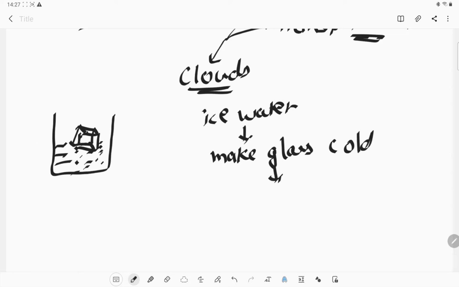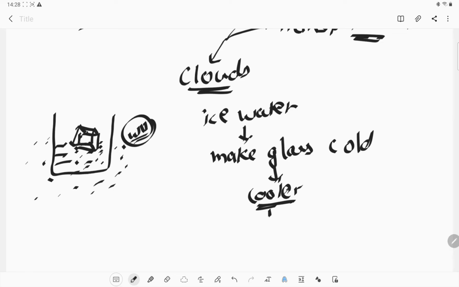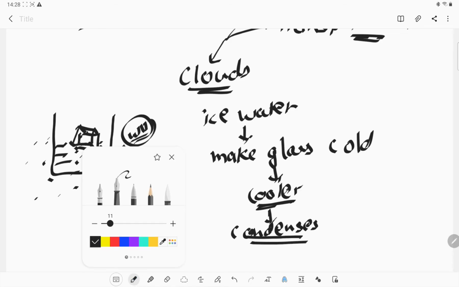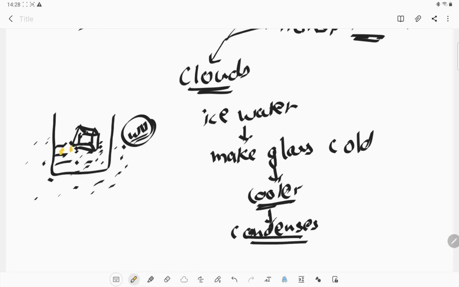Now what happens is that the air surrounding the glass contains some water vapors, and those water vapors get condensed because of the cooler area near it. Due to that condensation, we see droplets on the outer side of the glass.